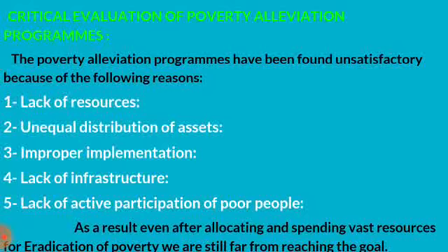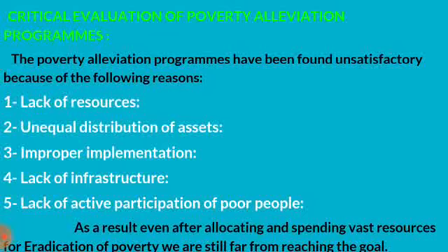Lack of resources. As compared to the magnitude of poverty, the amount of resources allocated for these programs is not sufficient. Second, unequal distribution of assets. Due to unequal distribution of land and other assets, the benefits of the poverty alleviation programs have been appropriated by the non-poor. Third, improper implementation. These programs depend mainly on government and bank officials for their implementation.